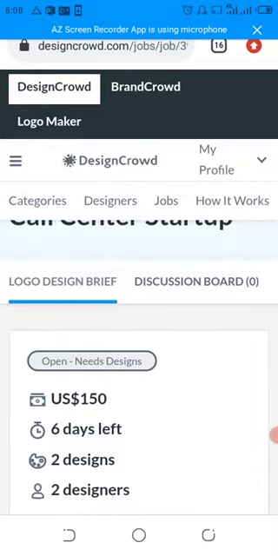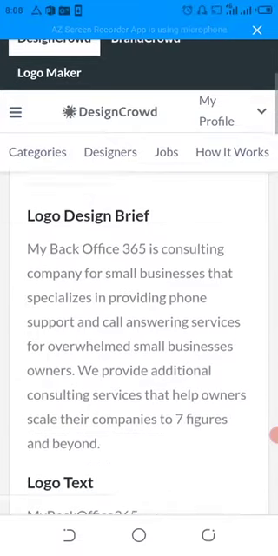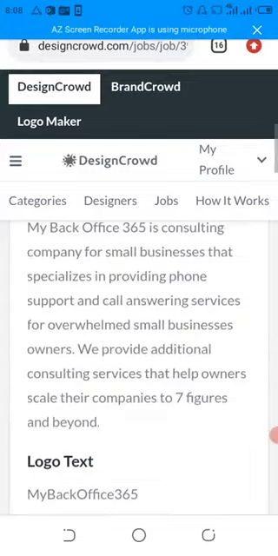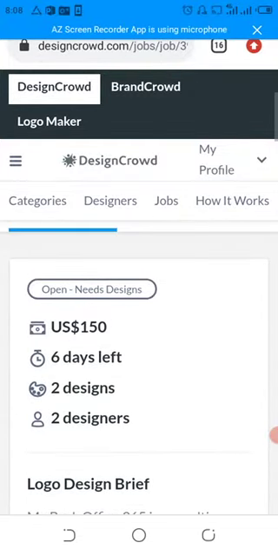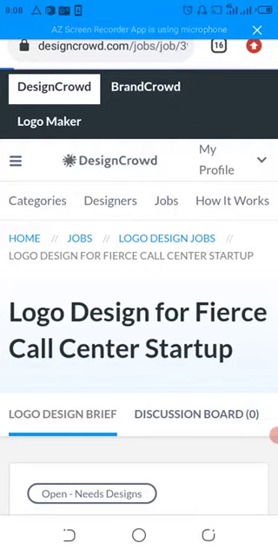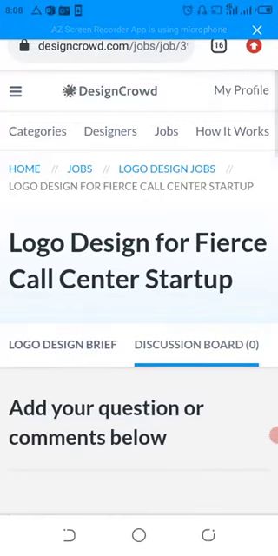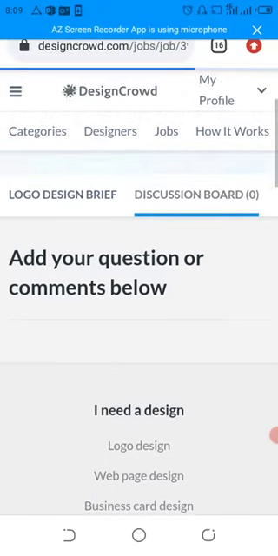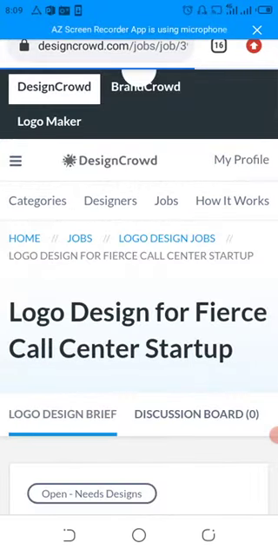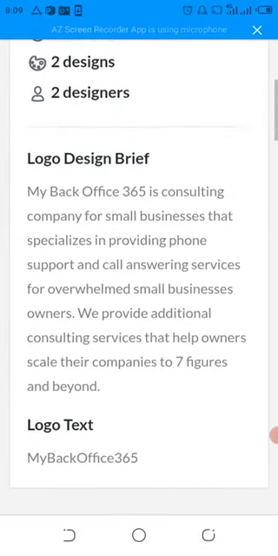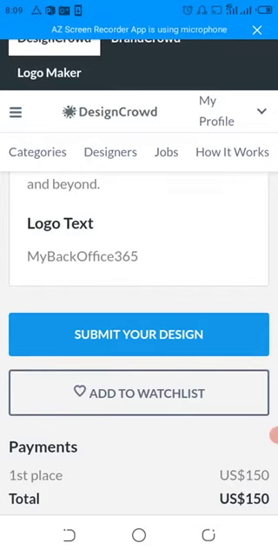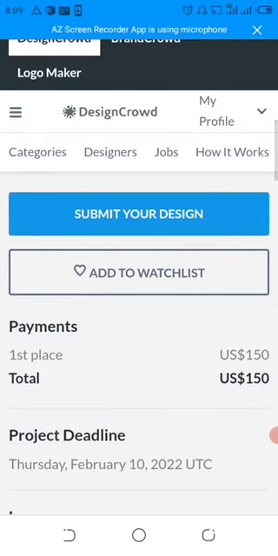You can open the needed design. This is the discussion board. Add your question below. I need a design. Then this is the logo design brief. Once you have successfully created your own design, then you can submit.